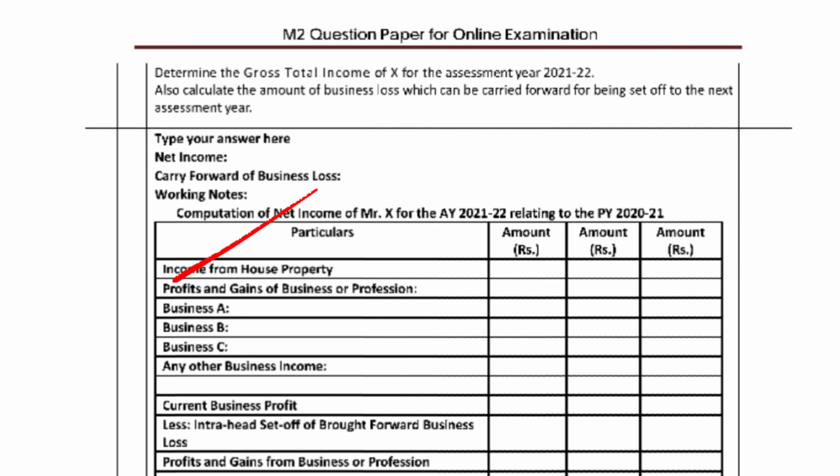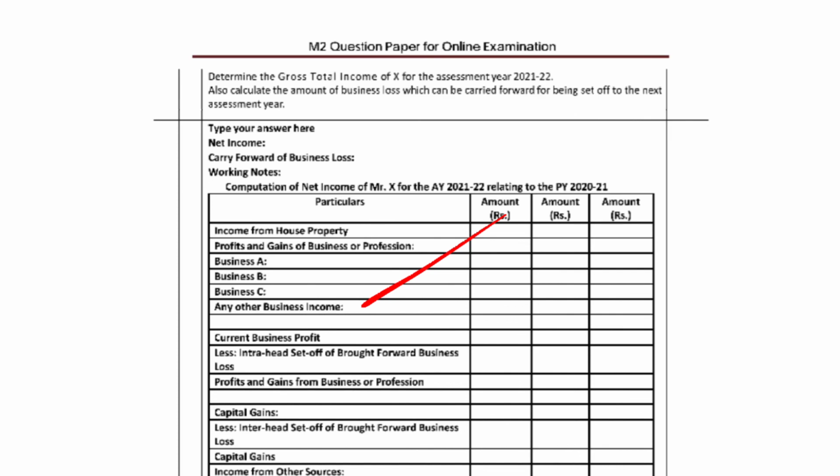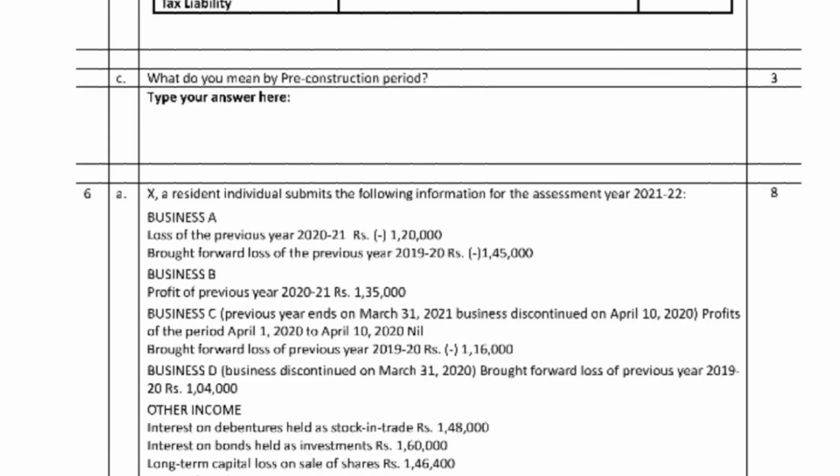First we deal with the profit and gains of business A. So we have the previous year business loss. How is it calculated?